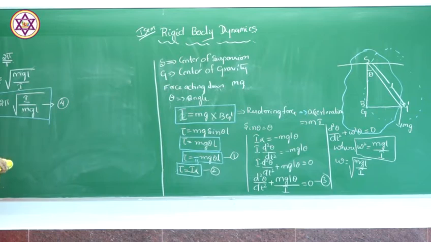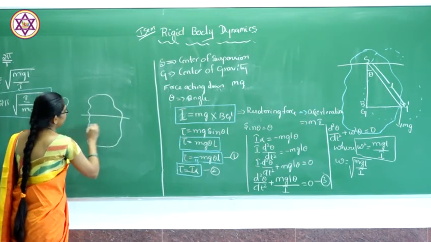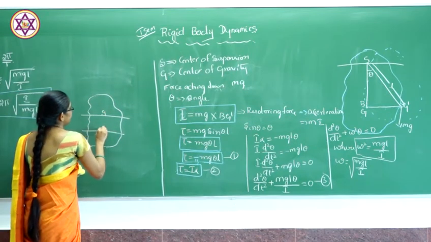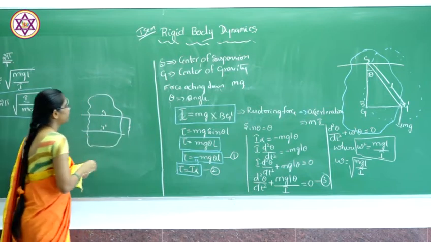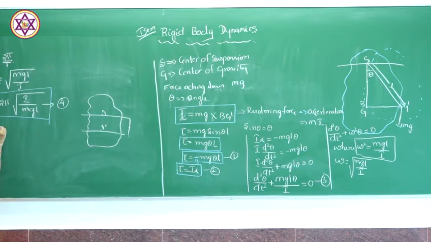Normally we know the moment of inertia in a compound pendulum. From rigid body dynamics, using the parallel axis theorem, this is our G and this is G dash, this is L. From the parallel axis theorem, we can write the moment of inertia I as mk square plus ml square, where k is the radius of gyration. So we can write it as m times k square plus L square.